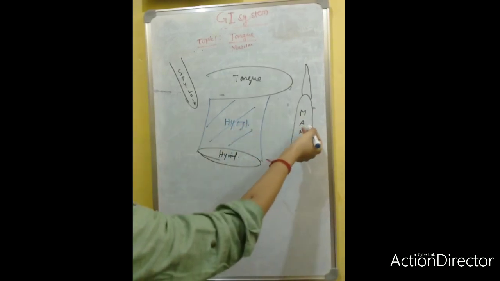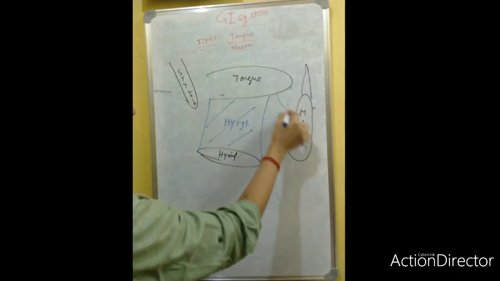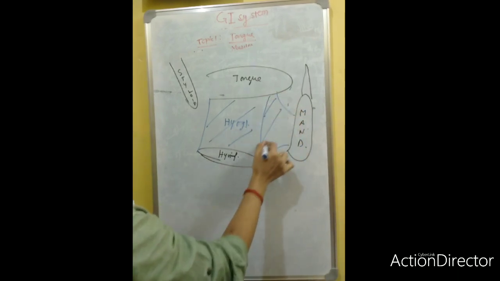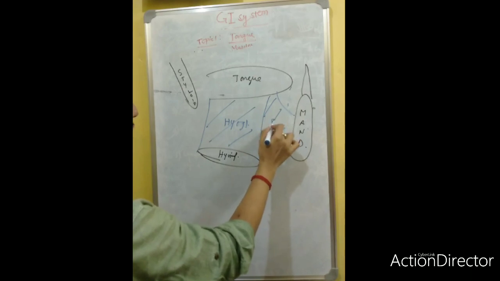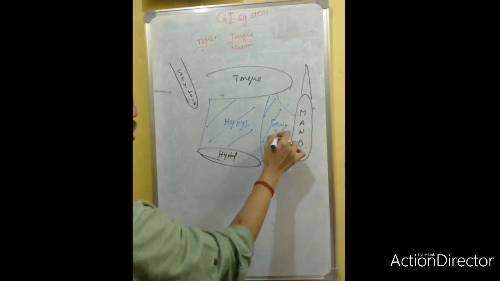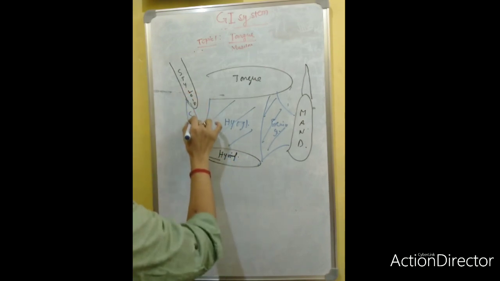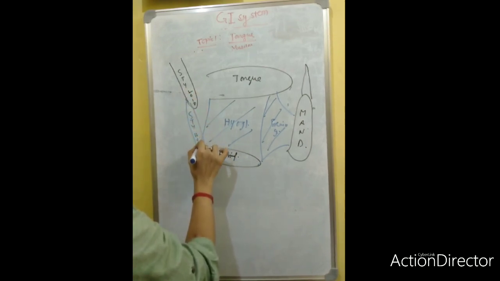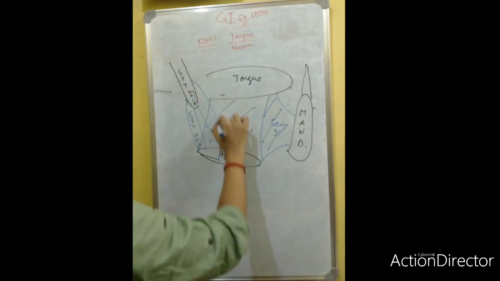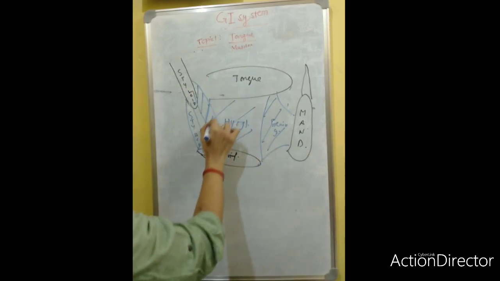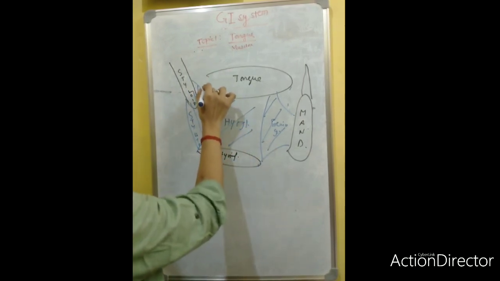What will be the muscle from the mandible to the tongue to the hyoid? Mention the genioglossus muscle. From the hyoid towards the styloid process, the stylohyoid muscle. Towards the tongue, this is another muscle, called the styloglossus muscle.